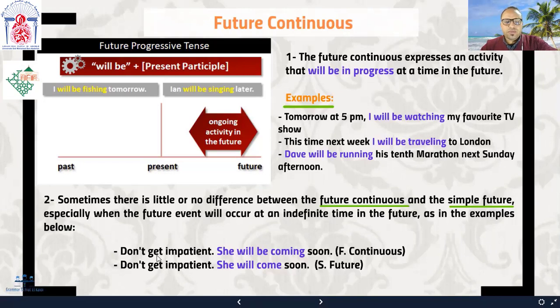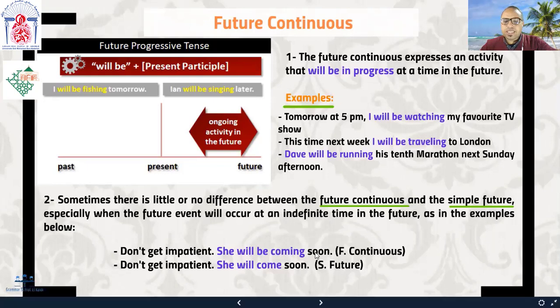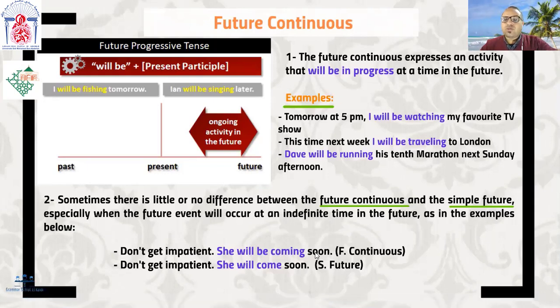For example, don't get impatient. She will be coming soon. So here, as you see, I used the future continuous. Don't get impatient. She will be coming soon. And this soon here doesn't tell us exactly when, okay? Is it this afternoon? Is it tomorrow morning? Is it tomorrow at 5 p.m.? So we don't know.